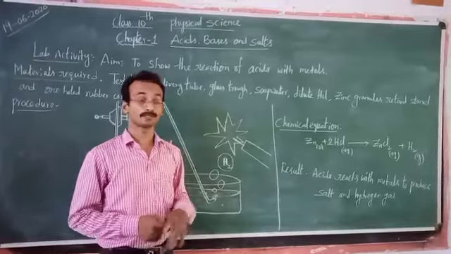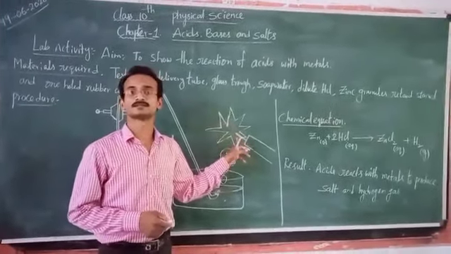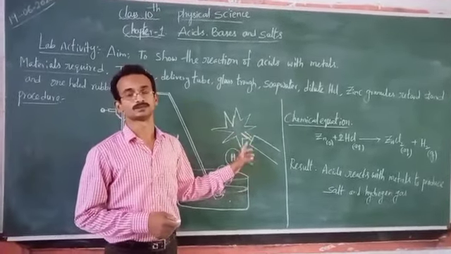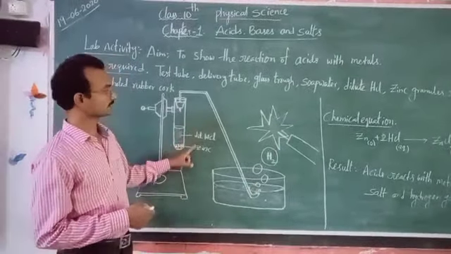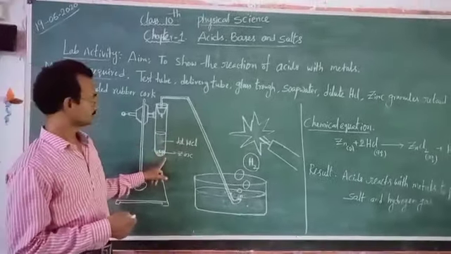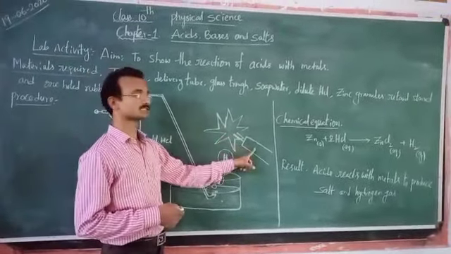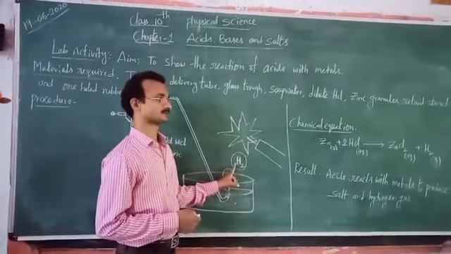But this gas produces a sound while the candle is burning. That is called a pop sound. So, based on this observation, when these two things react, a gas evolves. The gas is tested with the help of a burning splinter, a burning candle, as hydrogen gas.